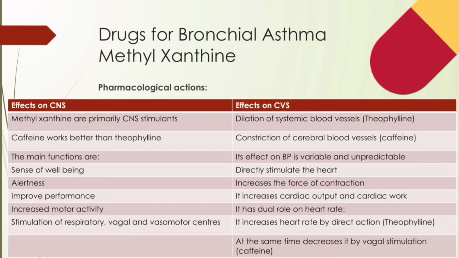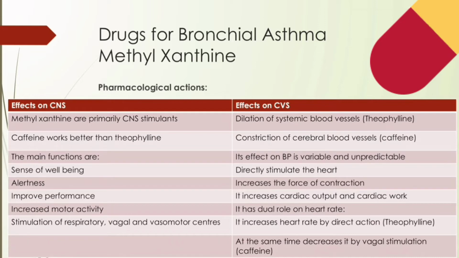Higher doses cause nervousness, restlessness, panic, insomnia, and excitement. Still higher doses produce tremors, then delirium, and convulsions. Theophylline has a greater propensity to produce these adverse effects at higher doses, and it's definitely more toxic than caffeine.